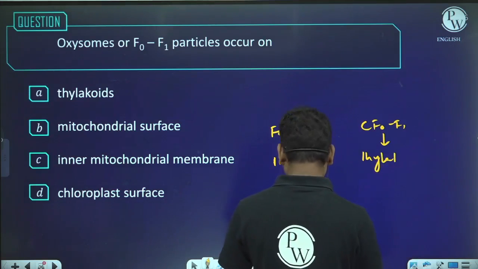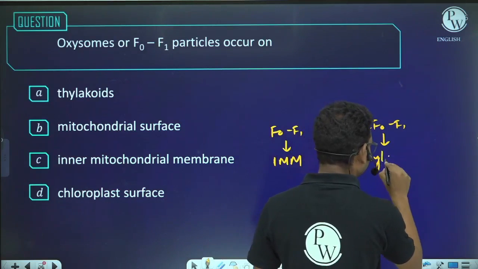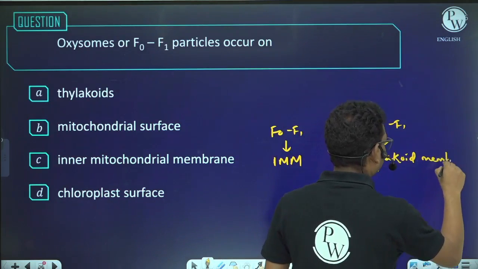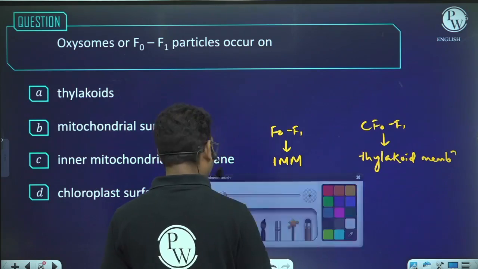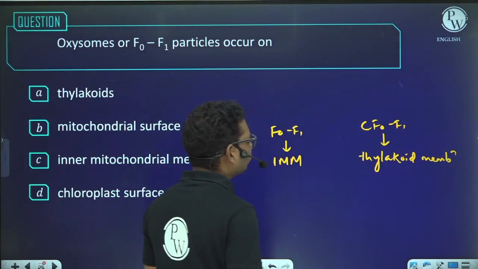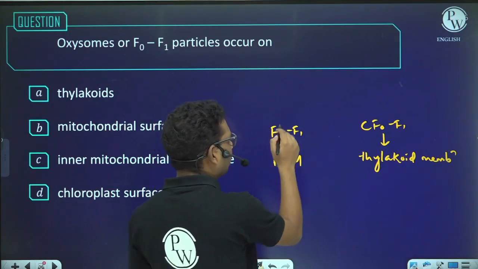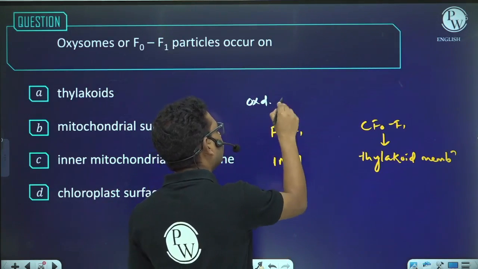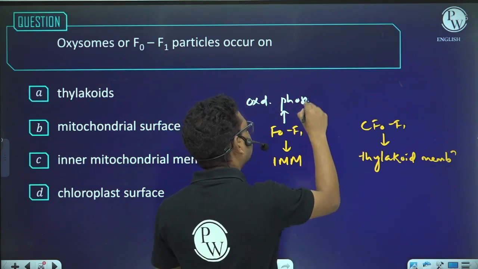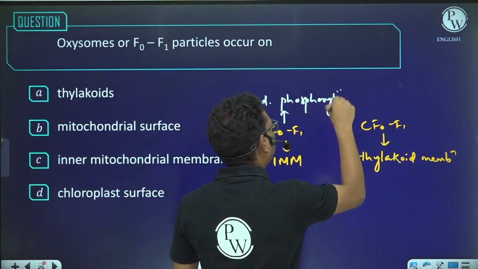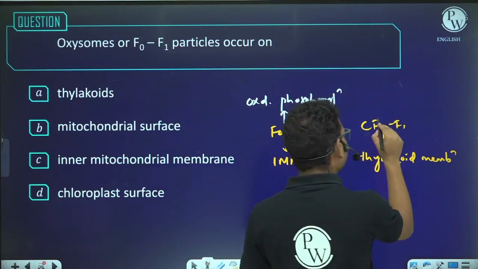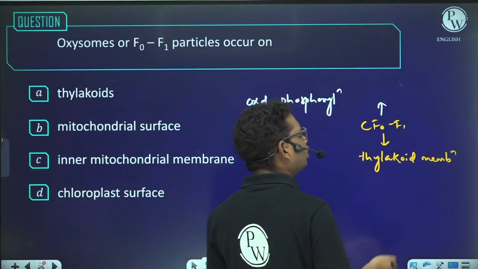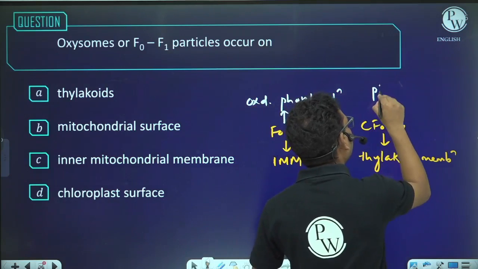The F0 F1 particle in the inner mitochondrial membrane is responsible for oxidative phosphorylation, whereas the CF0 F1 particle is responsible for forming ATP by the process called photophosphorylation.